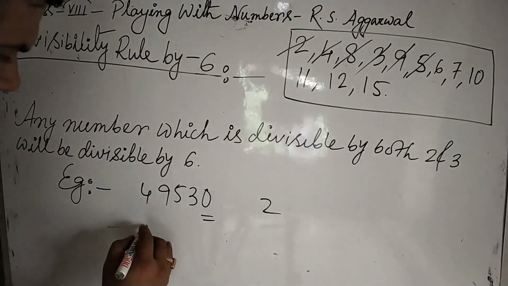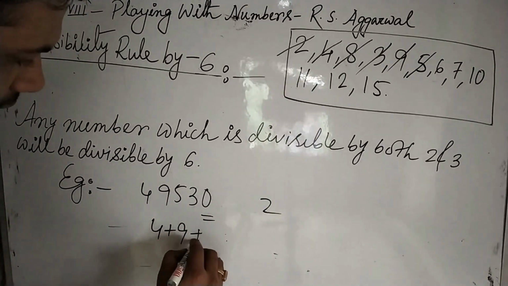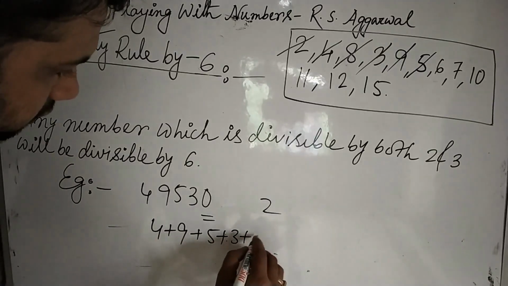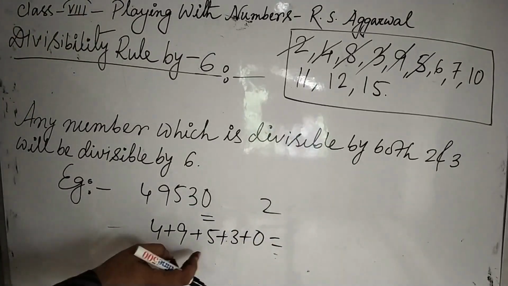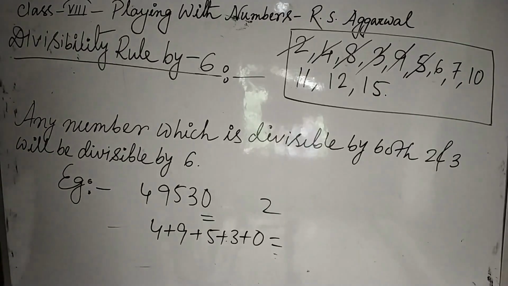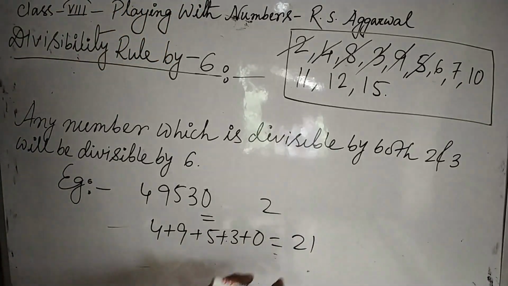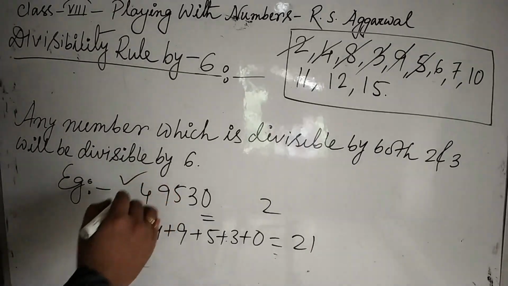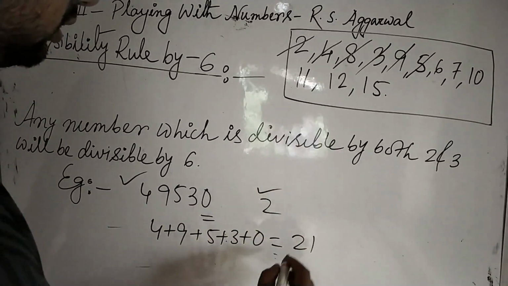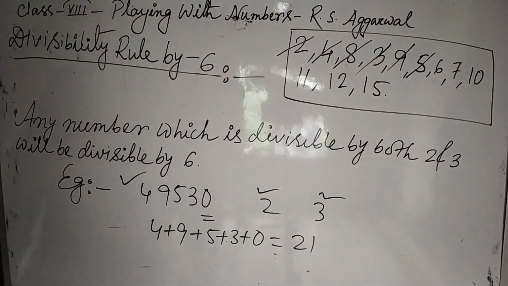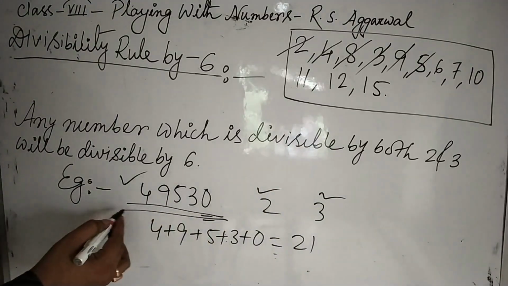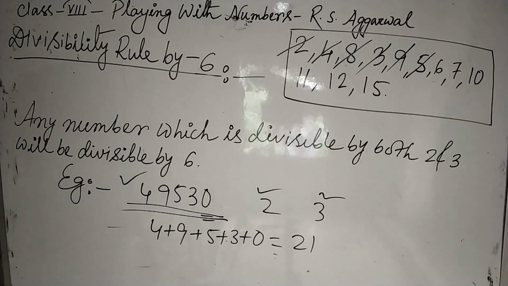Again, sum of the digits: 4 plus 9 plus 5 plus 3 plus 0. It is 9, 14, 17, 18... 18 and 3, 21. So this is divisible by 3. So you see that this number is divisible by 2, also divisible by 3. So this whole number will be divisible by 6.